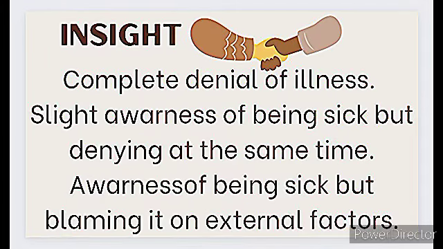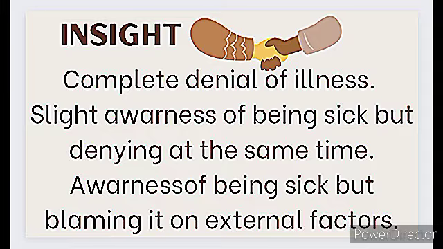After that, this is the insight. Complete denial of illness, slight awareness of being sick but denying at the same time, awareness of being sick but blaming it on external factors. Complete denial of illness is like nothing has happened with me, I am totally well.